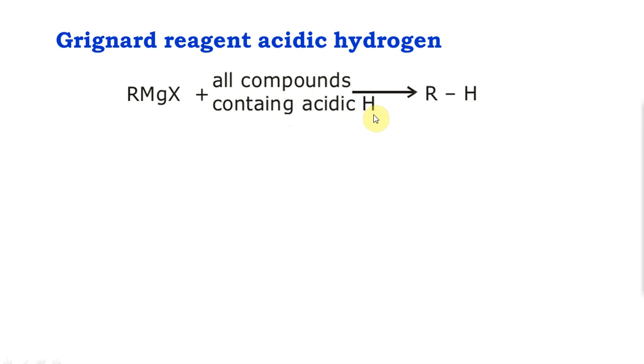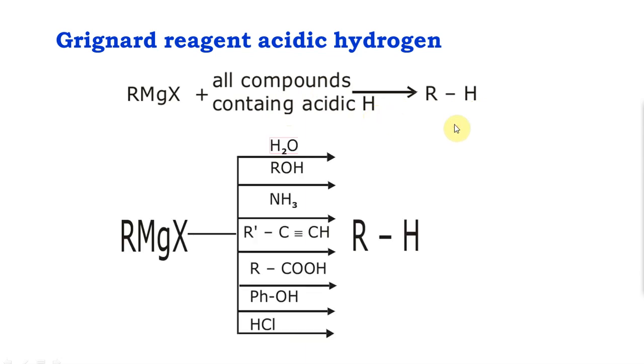Most of the time acidic hydrogen for you is OH. Here is a set of reagents that can give you the RH from RMgX. It doesn't have to be very acidic. H2O is nothing but HOH, so there is the acidic hydrogen. ROH has acidic hydrogen. Same with ammonia, an NH bond, electronegative atom.